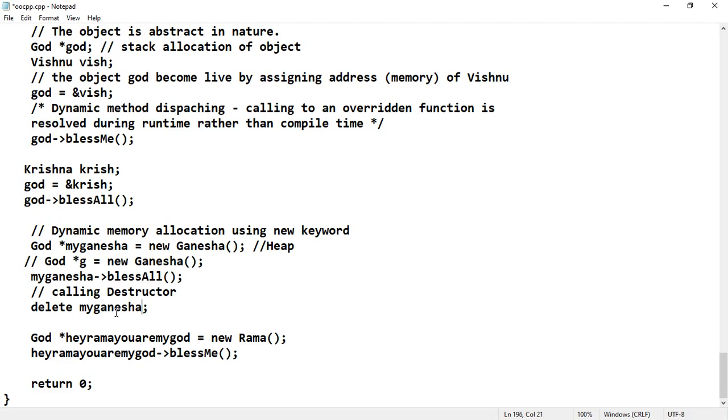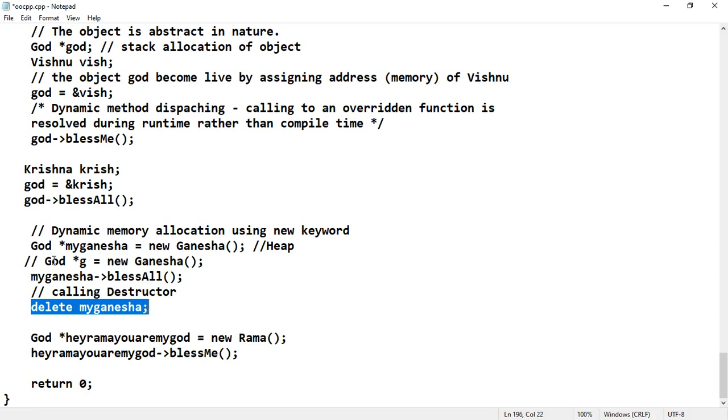It is just like, as I told you in the beginning, during Ganesh Navaratri or Durga Navaratri, we bring an idol from outside, we initialize it, we perform puja and go for praying. After the end of the 9th day, we go for dipping in the nearby river, which is called Visarjan. So in the same way here also, delete myGanesha.